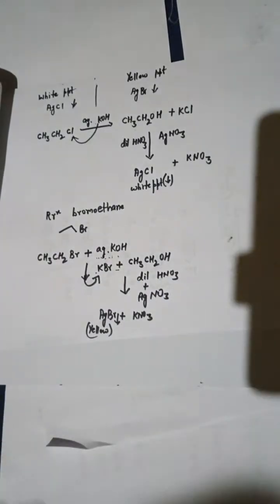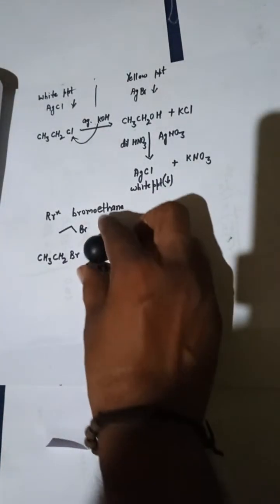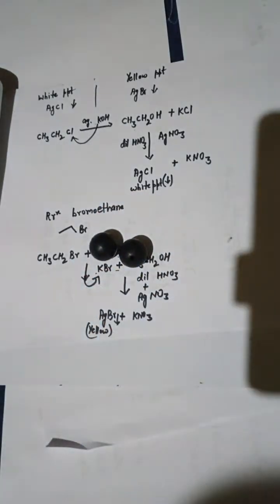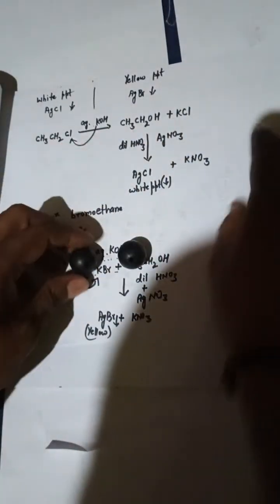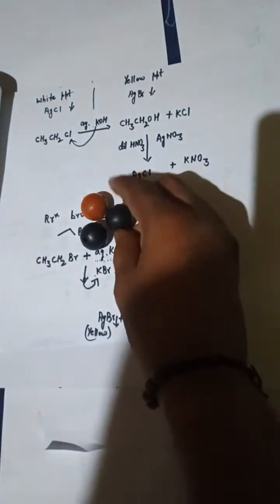So for bromoethane, I can make it this way with 2 carbon atoms, and bromine, and hydrogen.